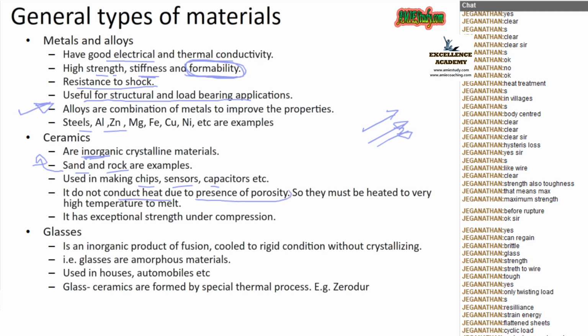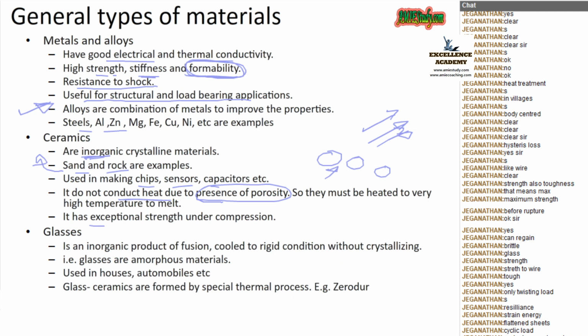Why? Because of the presence of porosity. Air is trapped in that space, and air is an insulator. That's why it becomes a bad conductor of heat as well as electricity.